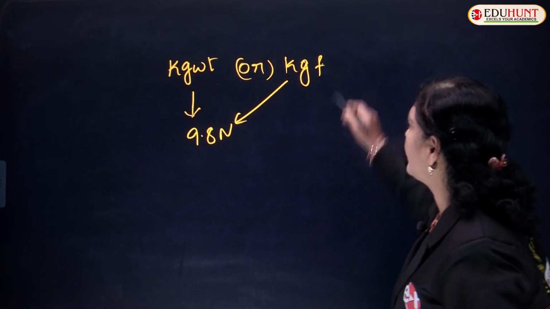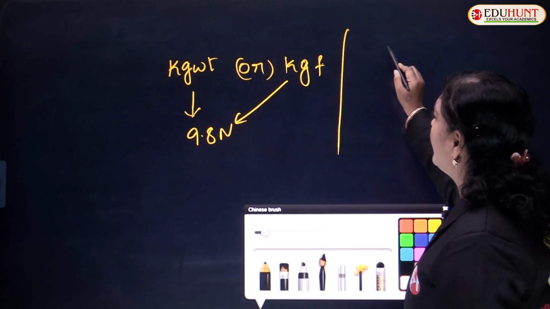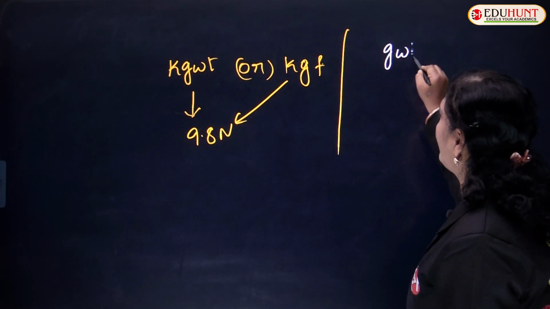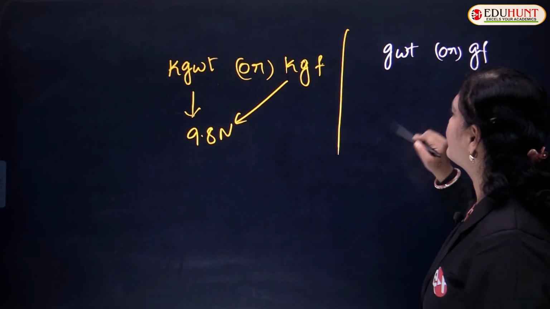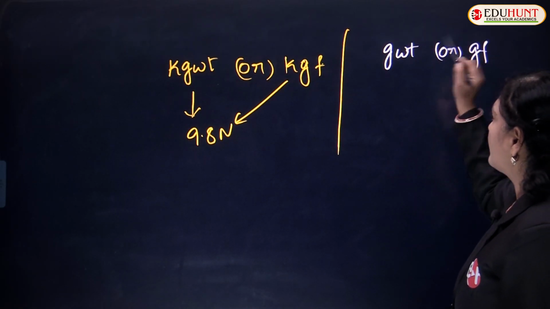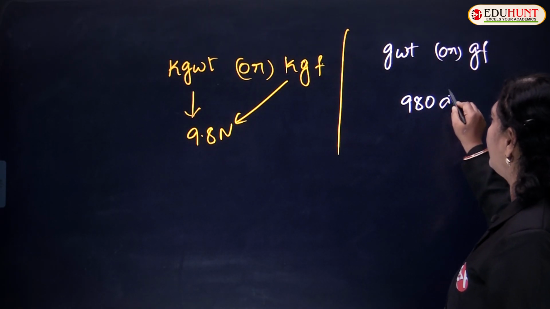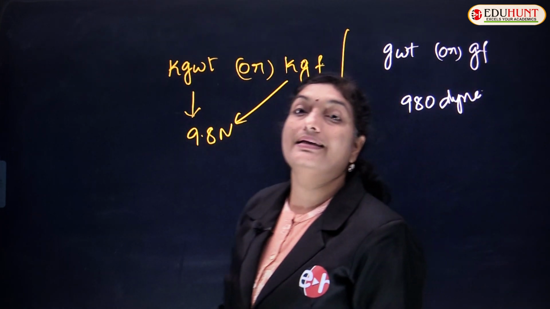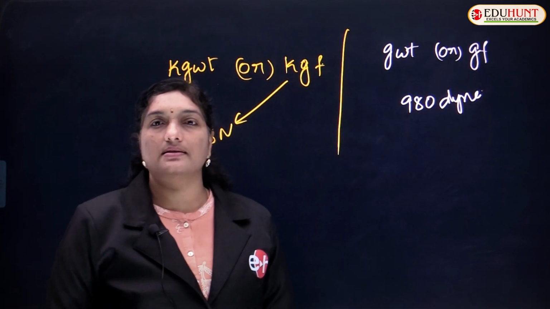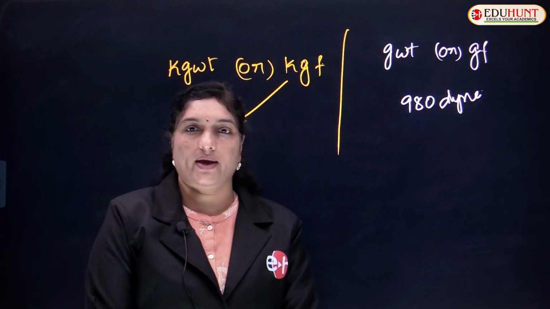This is in the SI system. Similarly, in the CGS system, it is measured in gram weight or gram force. Its value is 980 dynes. How much is that? Its value is 980 dynes. These are some other practical units we'll be using for weight.